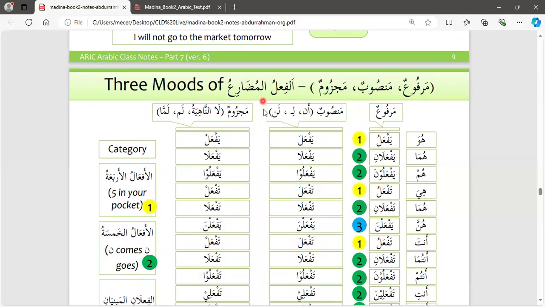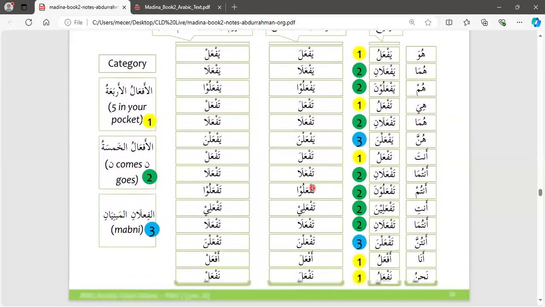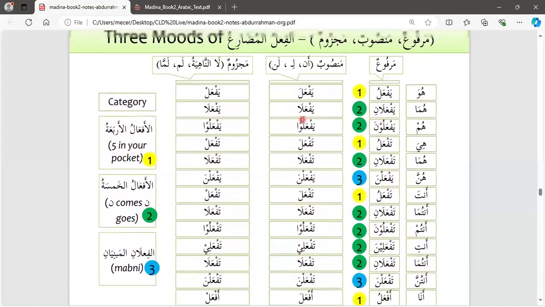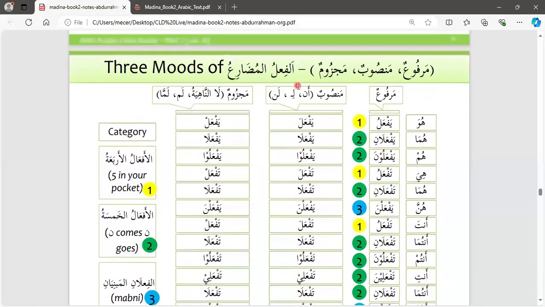These particles, if you see them preceding a verb, the chances are the verb is mansubun. So take note of this: an yaf'ala, li yaf'ala, lan yaf'ala, and so on. So this is it. All of these, as you can see, they become mansubun. Mansubun is this one, this fatha changes from dhamma. So dhamma to fatha becomes mansubun.